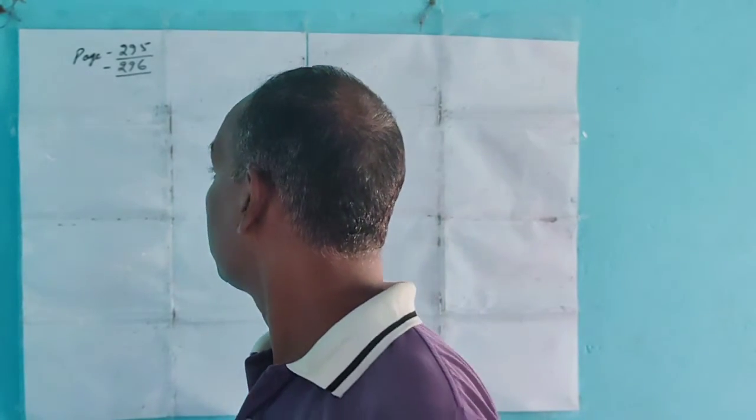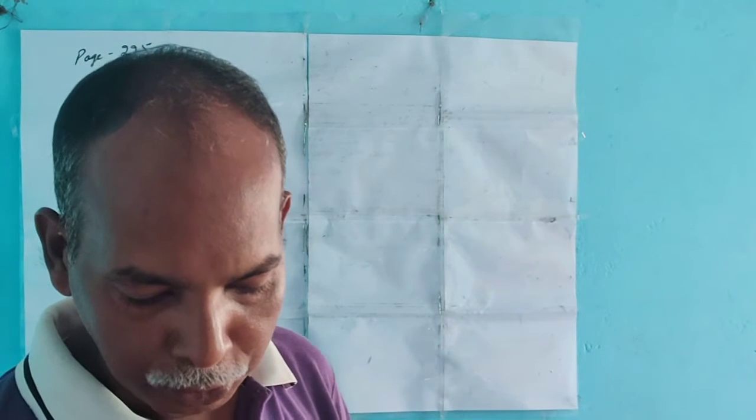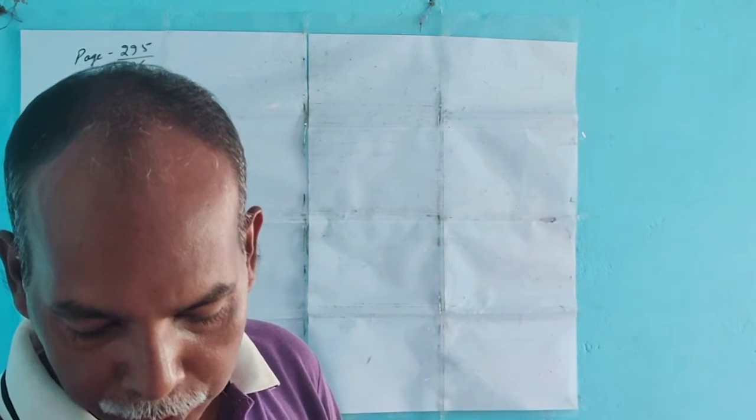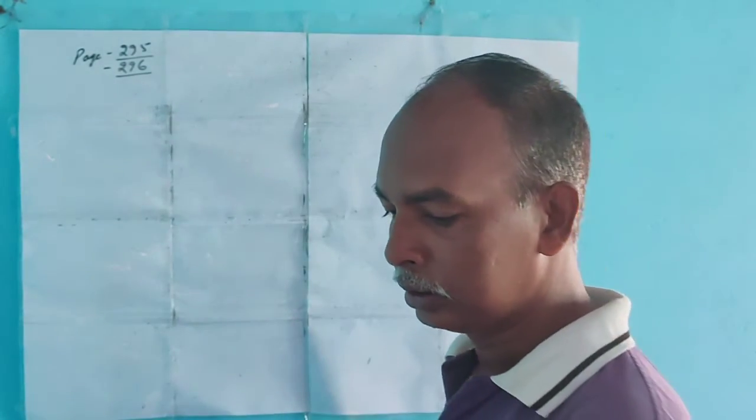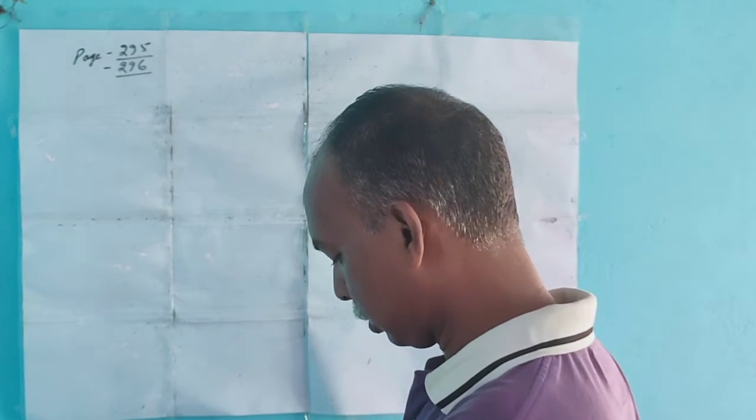On page number 295, it is an application based question. If you look at page number 295, you will get the part on application based questions. The first question is: identify whether the following are keywords used in the C language or not. These are the keywords, and we have to say whether each can be used in the C language or not.